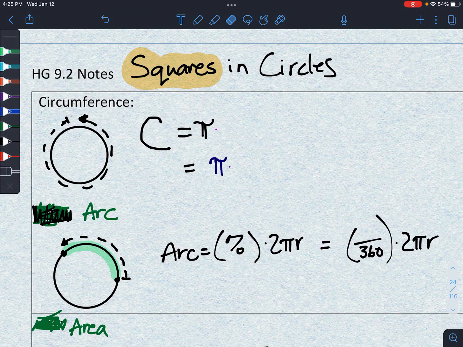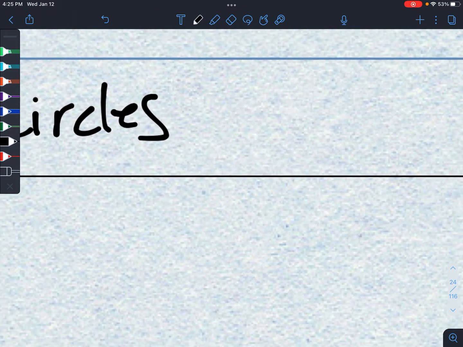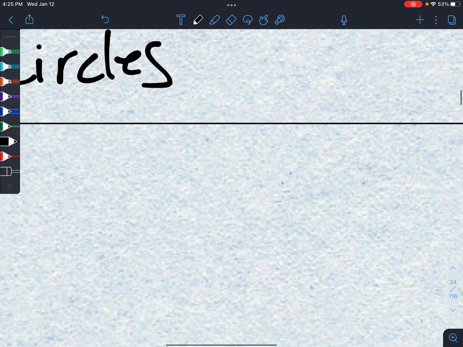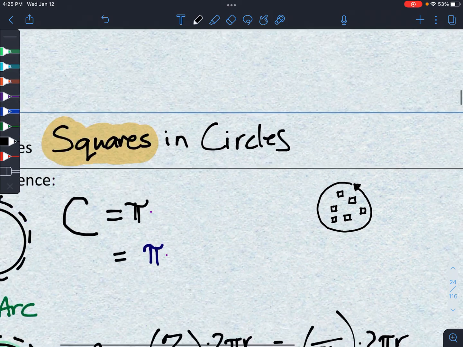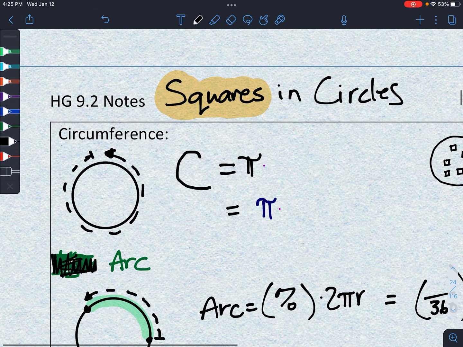So, lesson 9.2, you can title it something like squares and circles. And what I mean is that one of the things that we look at about a circle is the distance around a circle. That would not be squares in circles. But then the other idea is what's the area of this circle. And to measure an area, obviously we always measure in square units. So that's why I have that clever little title there.